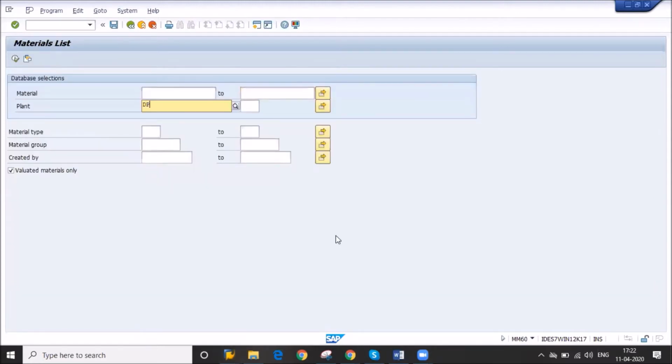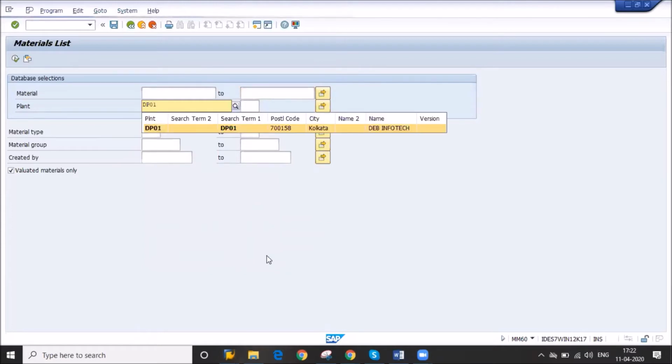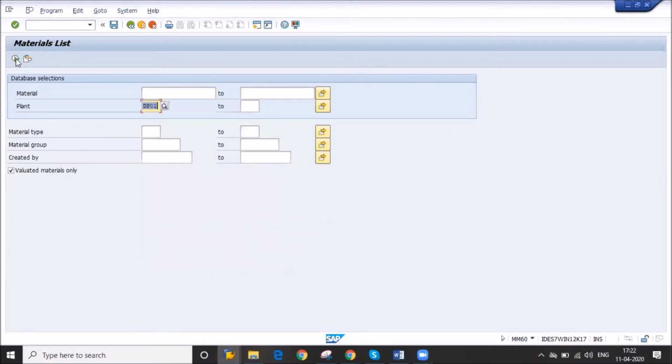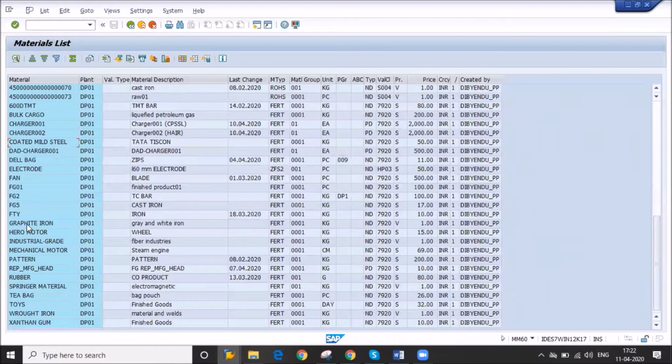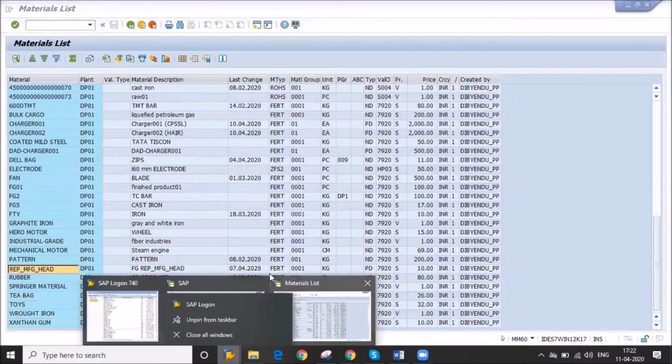You know how to check the material list, MM60. Already I am having one BOM and rate routing.